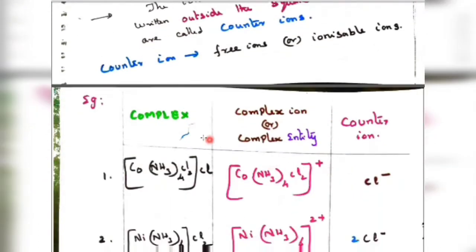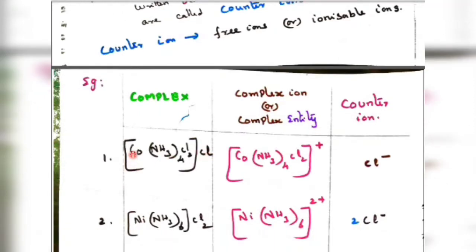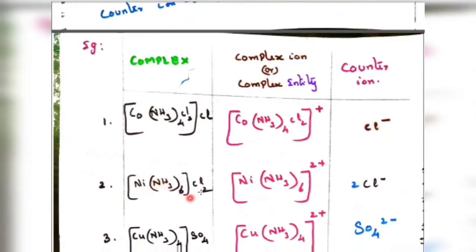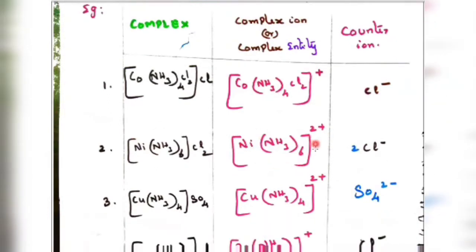Now let us see examples of complex ion, complex entity and counter ions. Within the square bracket ligands are present, and outside is one Cl. It is ionizable, also called a counter ion. If one Cl goes outside, the complex becomes plus one. So the counter ion is Cl minus, and the complex entity is a cationic complex. In [Ni(NH3)6]Cl2, 2Cl is removed, so that is ionizable. 2Cl minus is the counter ion. After removing 2Cl minus, it becomes 2 plus. It is a cationic complex, called the coordination entity.